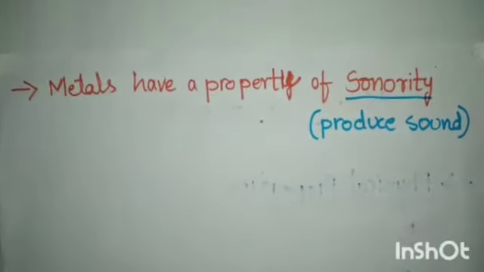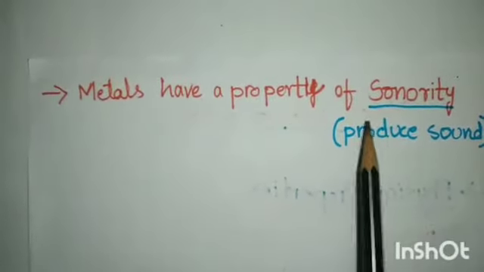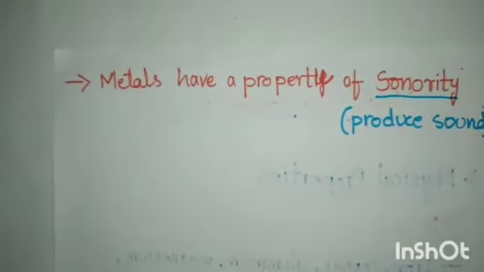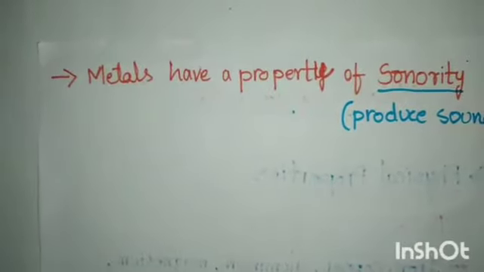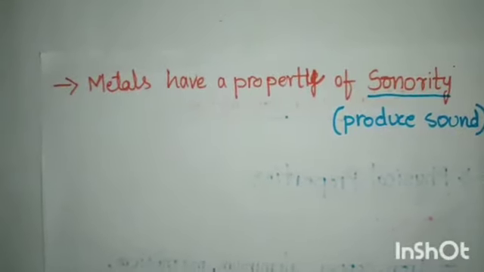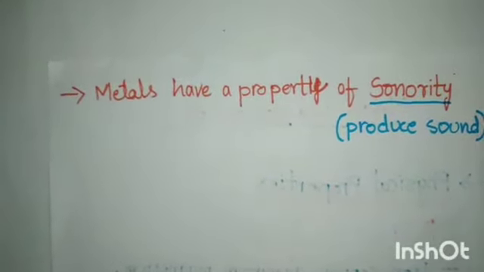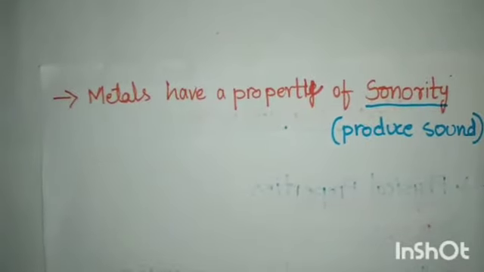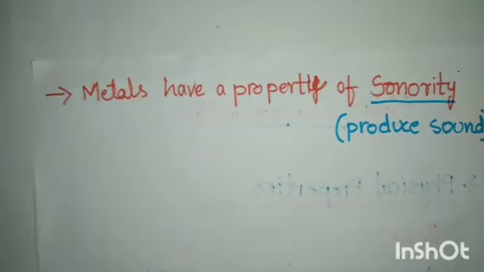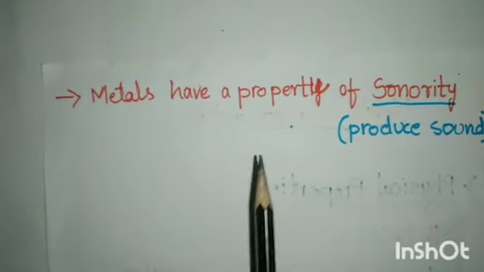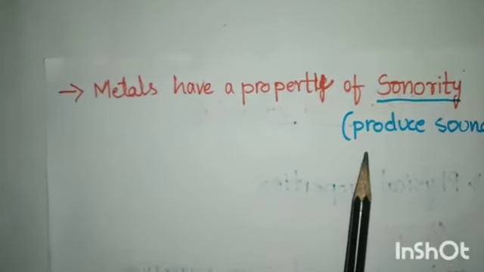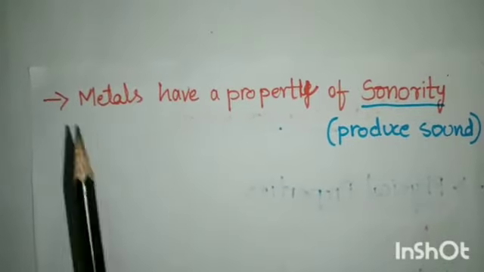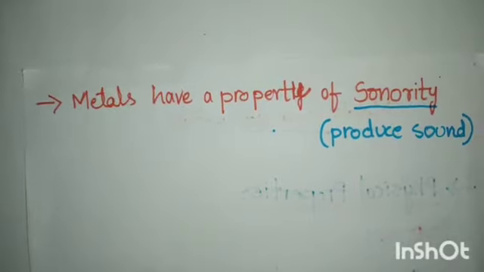The next property is that metals have the property of sonority. Sonority means producing sound. What happens when a metal strikes a hard surface? Suppose the metal hits a rock or a stone, or hits another metal. Do they produce sound? Yes, of course. The metals that produce sound on striking a hard surface are said to be sonorous.